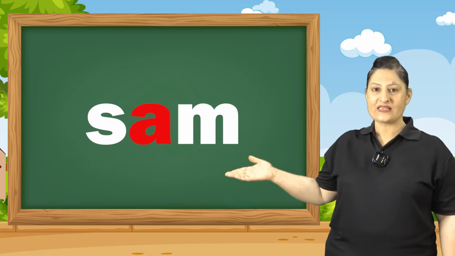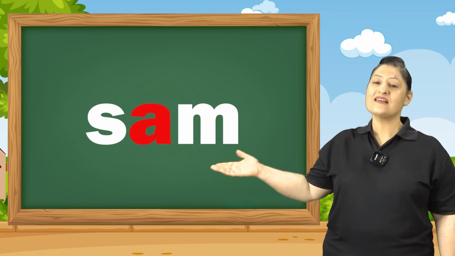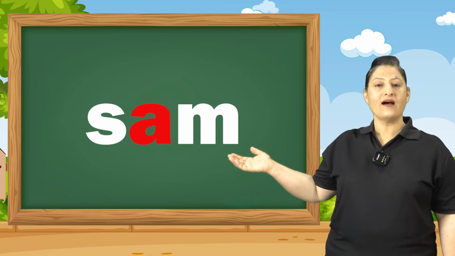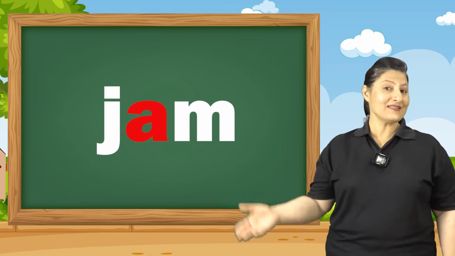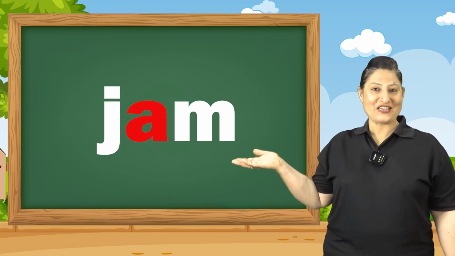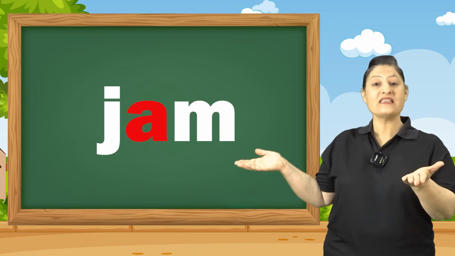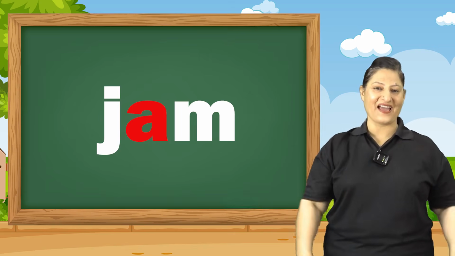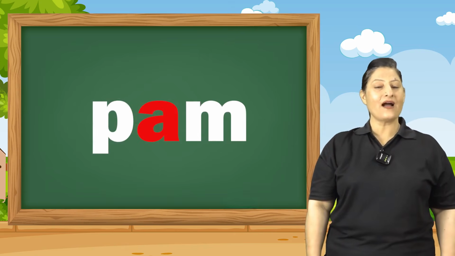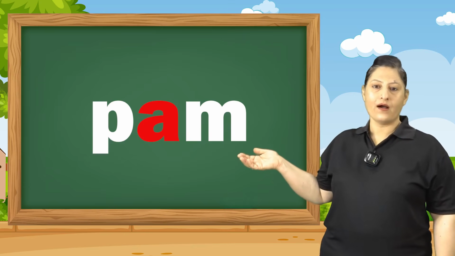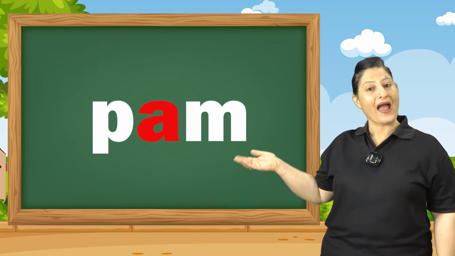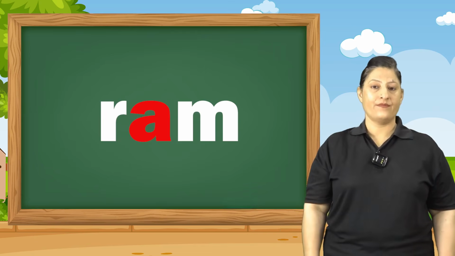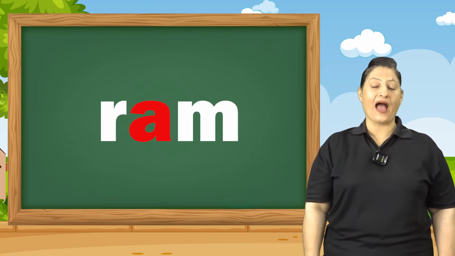S-A-M, which says S, am, Sam. The next one is yummy, yummy jam. J says J, am says am. Am, jam. Then comes P-A-M. P says P, am, Pam. R-A-M is ram. Am, ram.